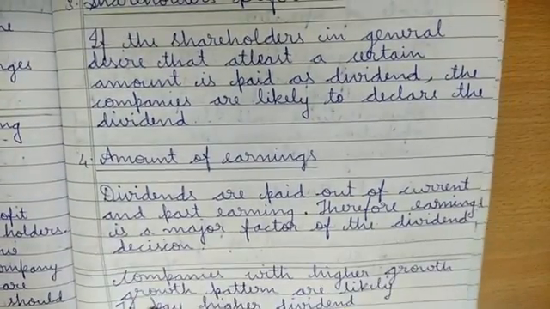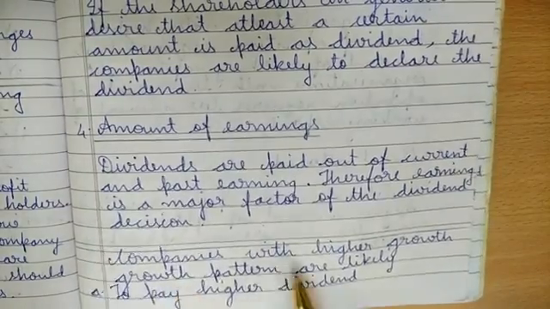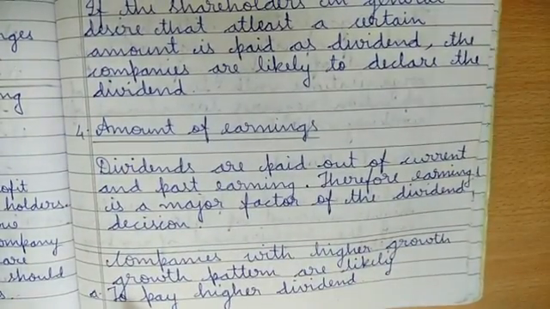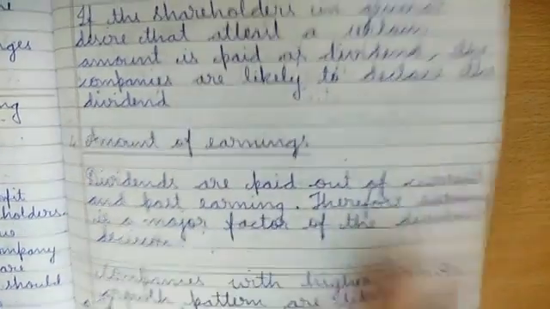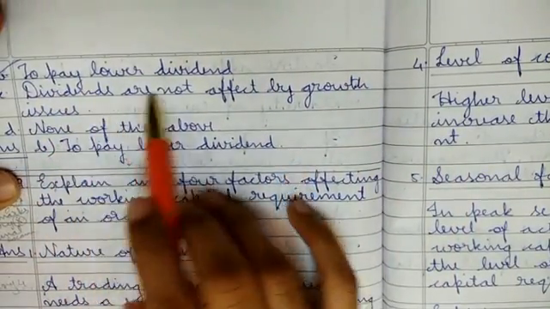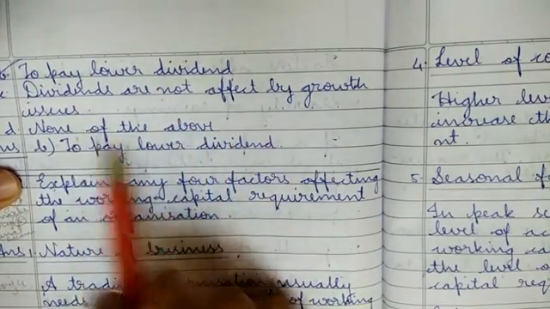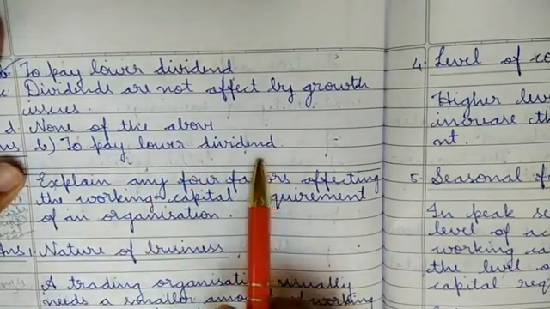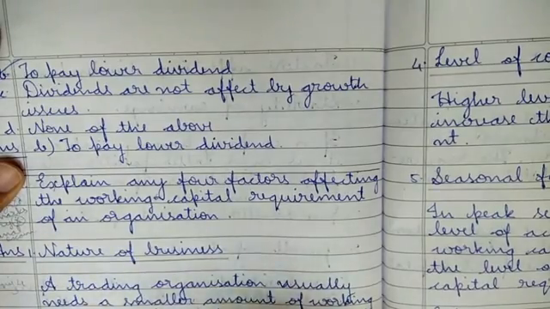So next is an MCQ question. Companies with higher growth pattern are likely, option A, to pay higher dividend. Please see, higher growth. Okay. Option B, to pay lower dividend. Option C, dividends are not affected by growth issues. Option D, none of the above. The answer is to pay lower dividend, because when the growth of the company is high, the company need not pay a higher dividend.